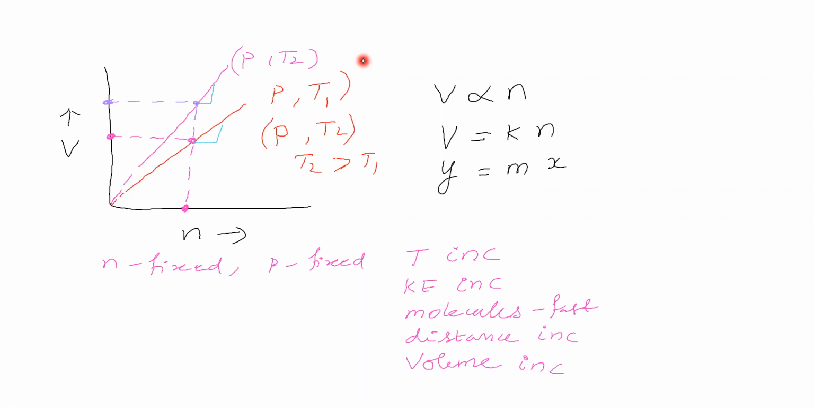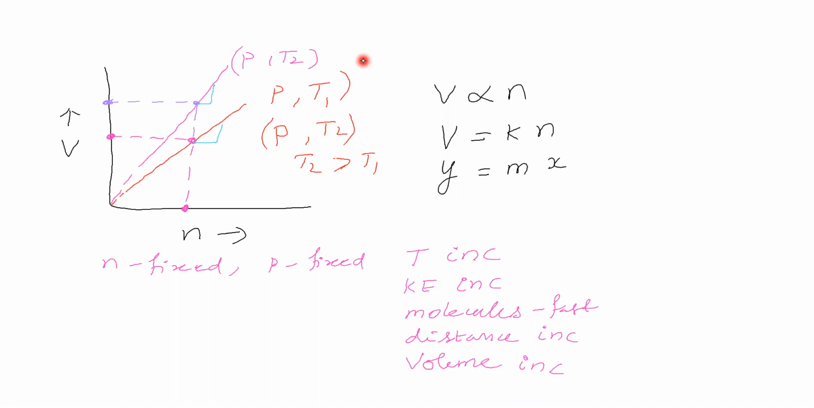Magnitude of slope here for this curve, okay. You are saying that the magnitude of slope here is different. This slope is nothing but K. This magnitude of slope is nothing but K. Then shall we say this magnitude of K here is different?